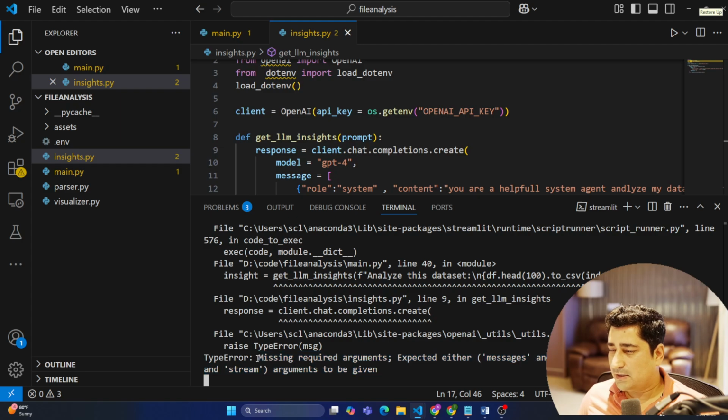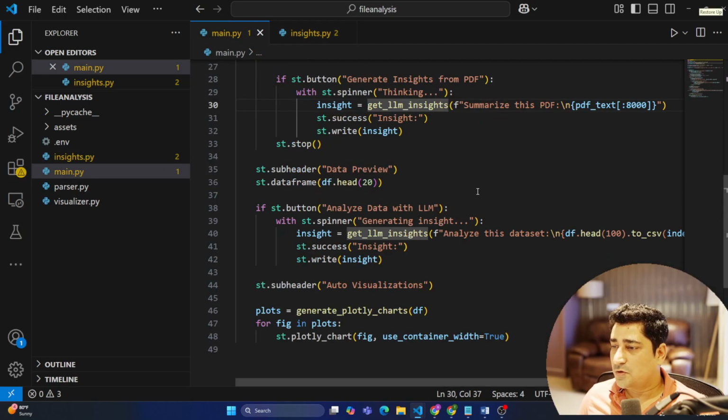Okay, so it is telling me that message required arguments: expected either message and model, or message, model and stream argument. So in line number 40, maybe the thing which I have written and the thing which it is expecting are different.